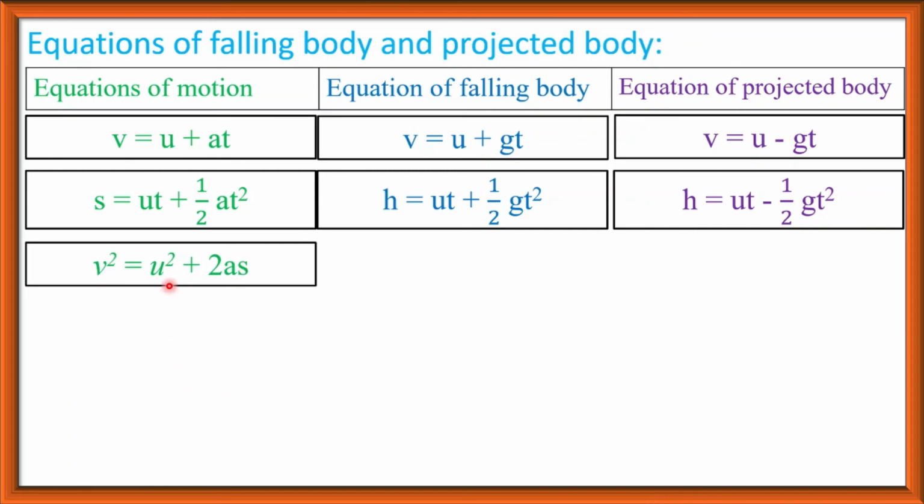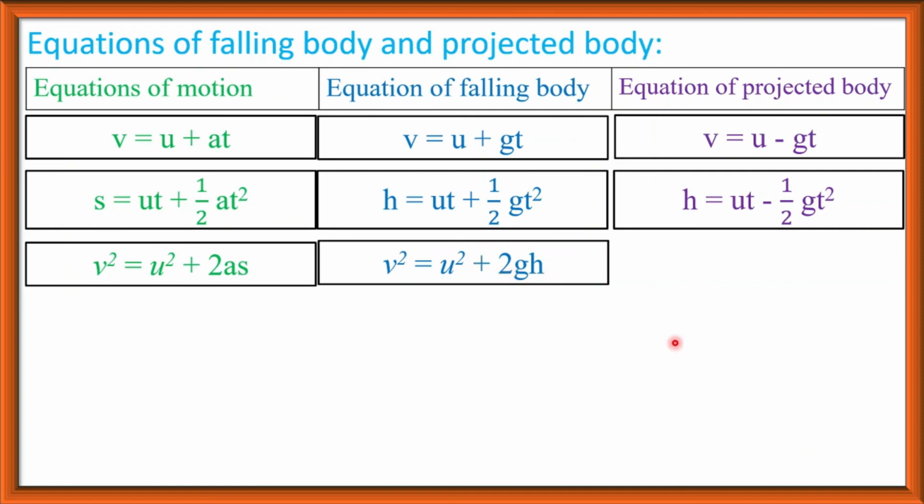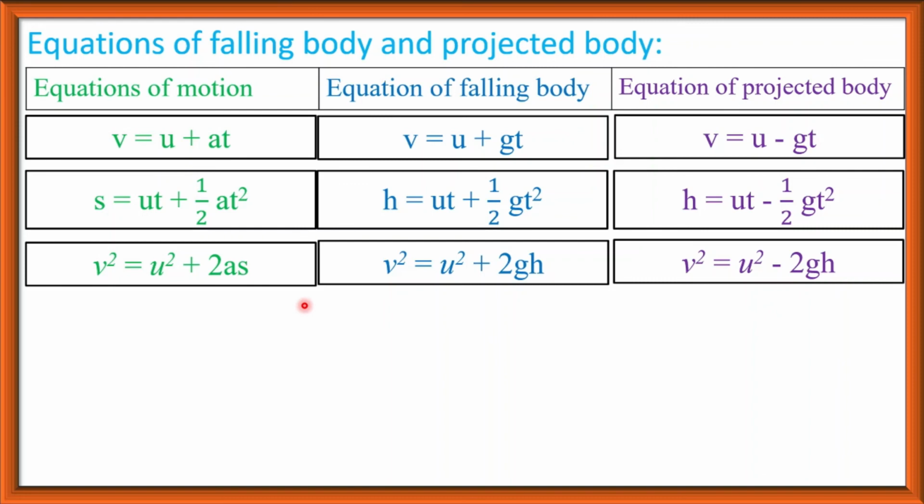Now v square is equal to u square plus 2as. For a falling body it will be v square is equal to u square plus 2gh, and for a projected body v square is equal to u square minus 2gh. We have to remember that for a falling body the acceleration due to gravity g is positive, and for a projected body, that is the object moving in the upward direction, g will be negative. That is, the acceleration due to gravity g will be negative for a projected body, and the acceleration due to gravity g is positive for a falling body.